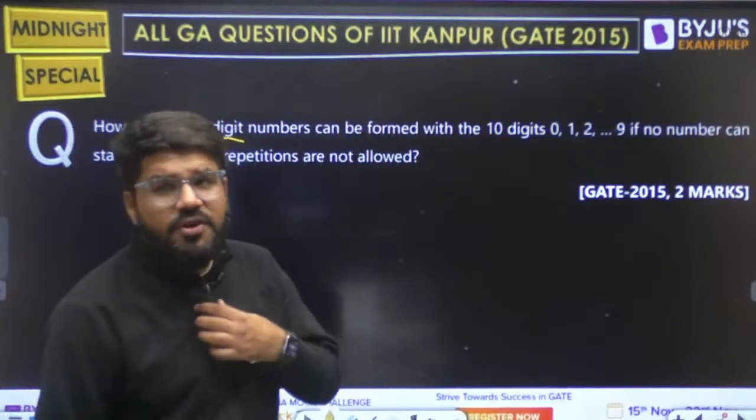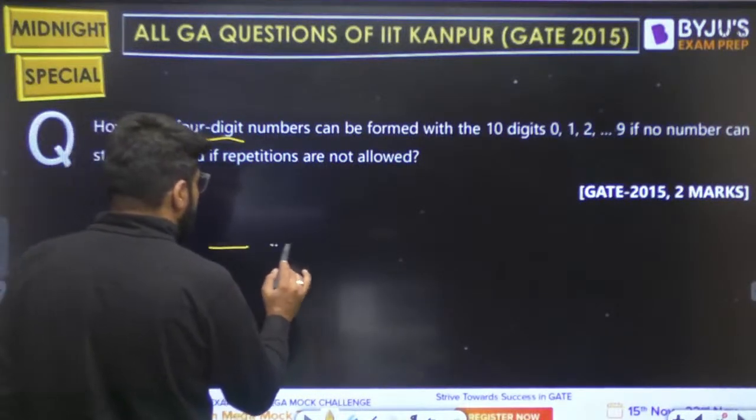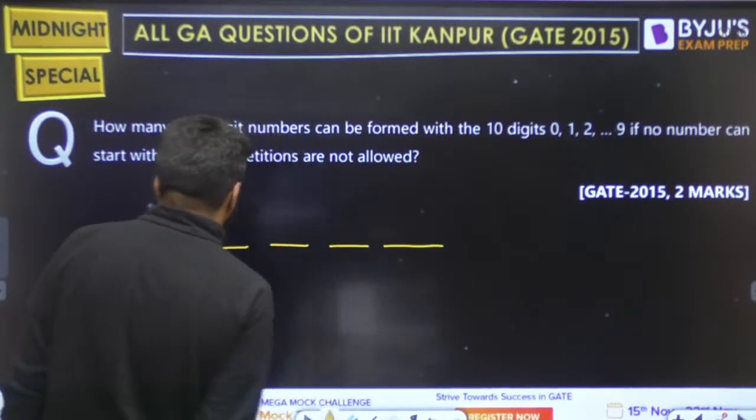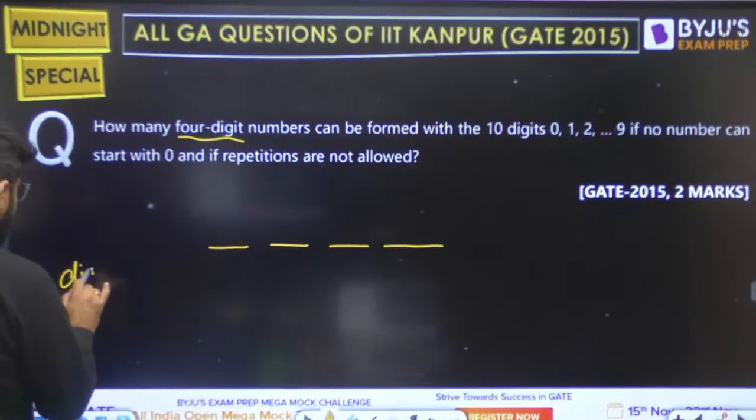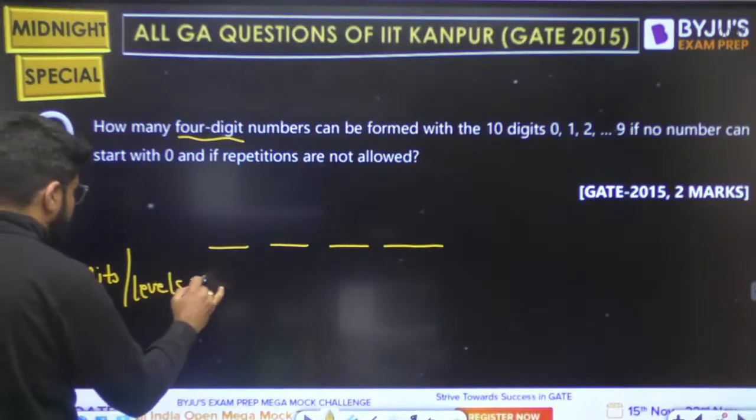Very simply, if you are in the practice of PNC, this will be solved very easily. I have 4-digit numbers. How many digits do I have? I have 4 digits, or these are known as the levels of the problem. You need to decide the value of the 4 levels, right?